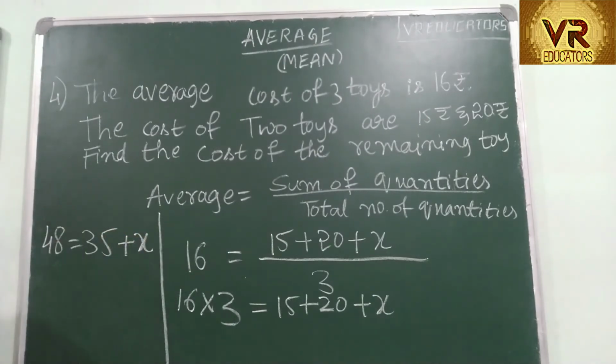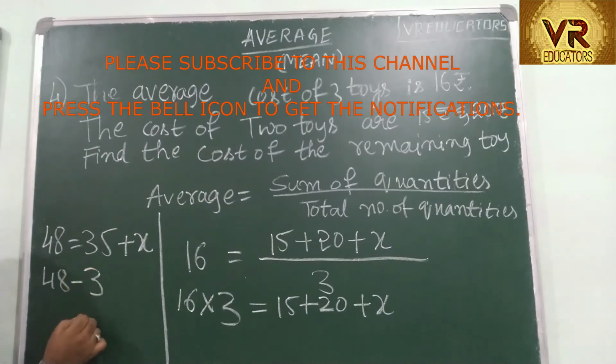So to find the value of X, we have to shift this number. 48 minus... In the right hand side, this is 35 plus X. If you shift it, it becomes minus 35. So this is 48 minus 35 is equal to X. What is 48 minus 35?